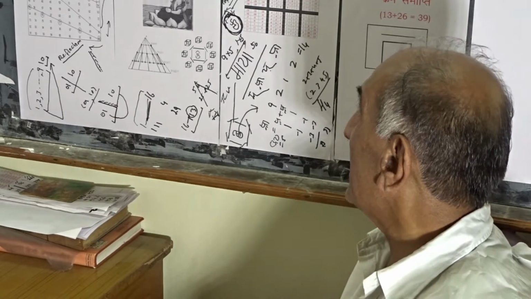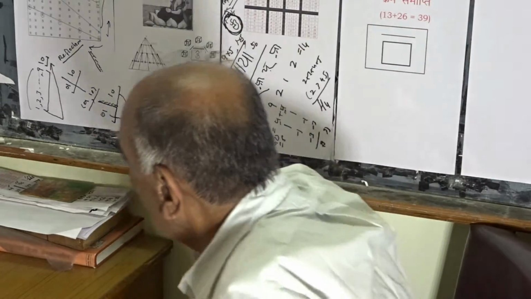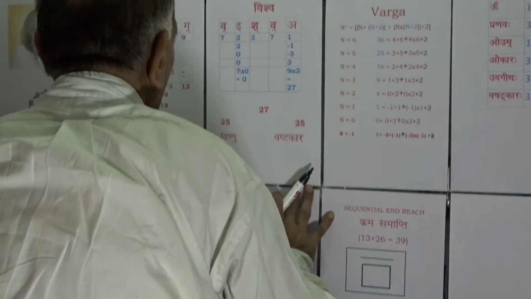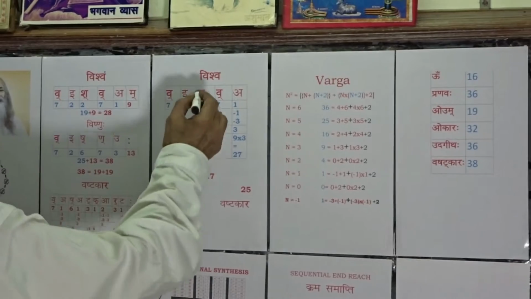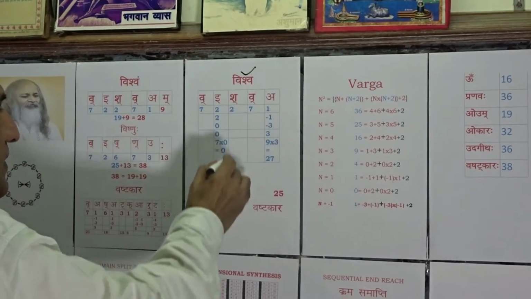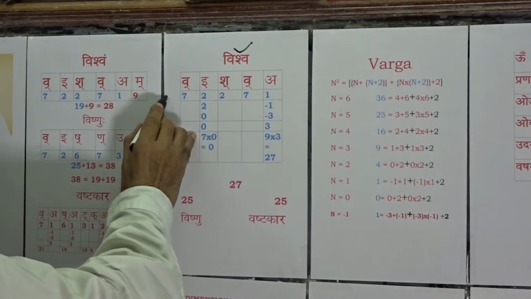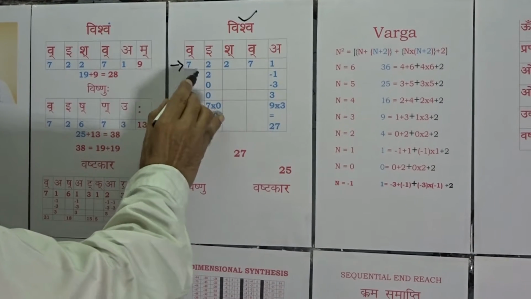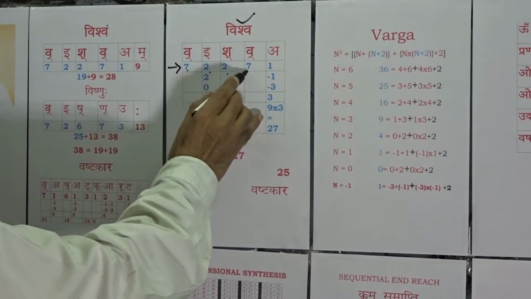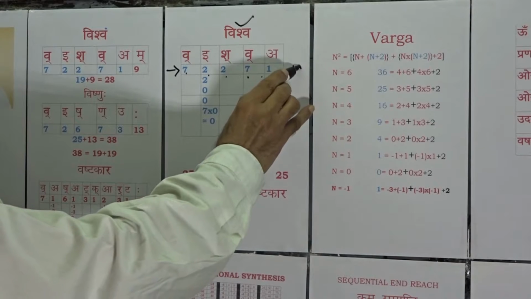For it, let us begin with the formulation Vishwa, which as Vishwa will be taking us to TCV values of 72271 as 19.